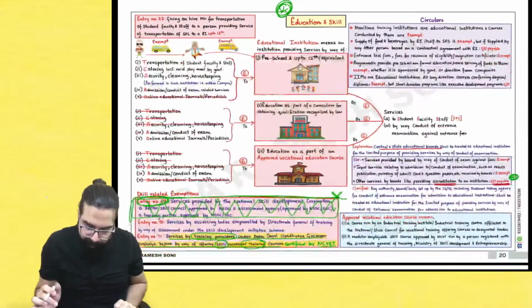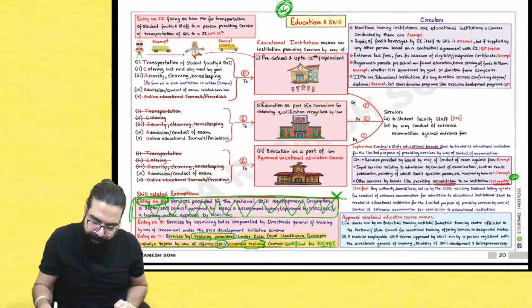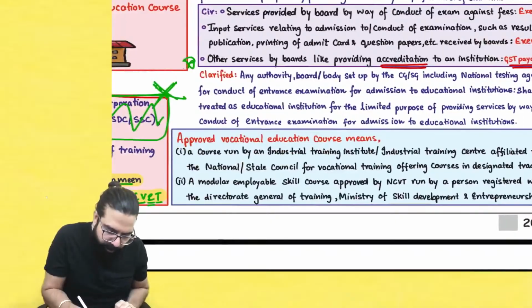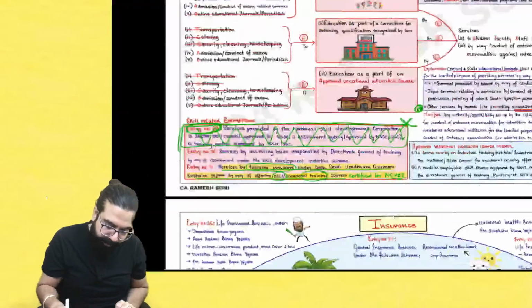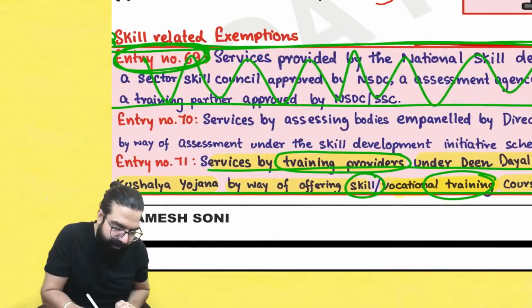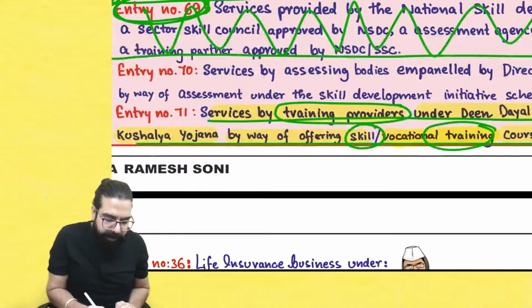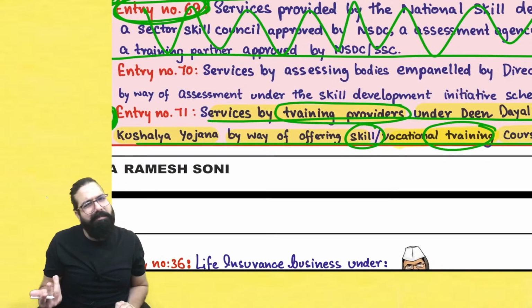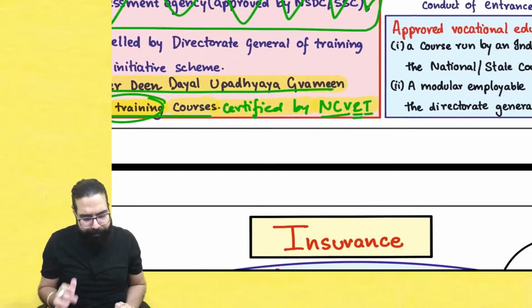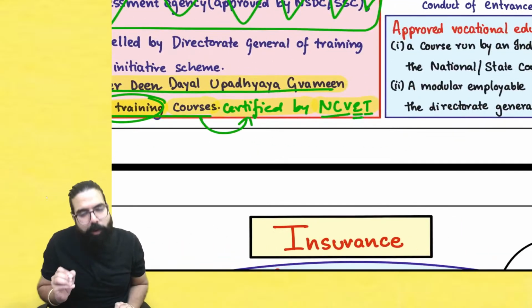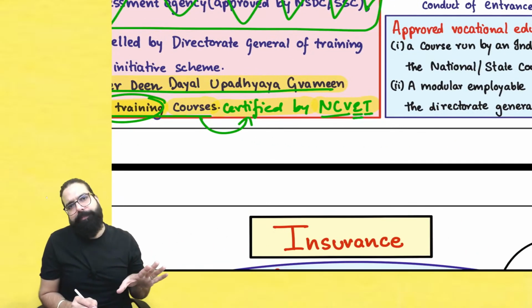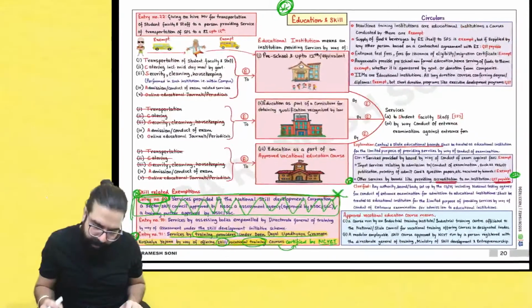Done, sir. We will remember this point. So, Baba, in your education, the first point you should remember is regarding the affiliation services. Second, this whole entry number 69 has been changed. Third, Deen Dayal Upadhyay, Baba, nothing, same thing only. It is telling the course should be certified by whom? NCVT. Done, sir. This point is clear.